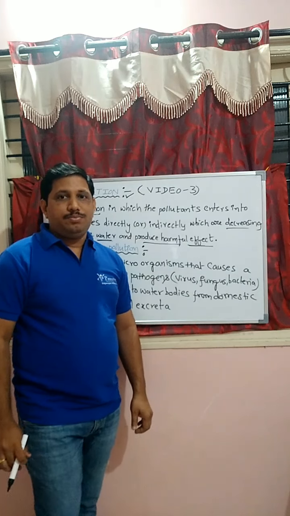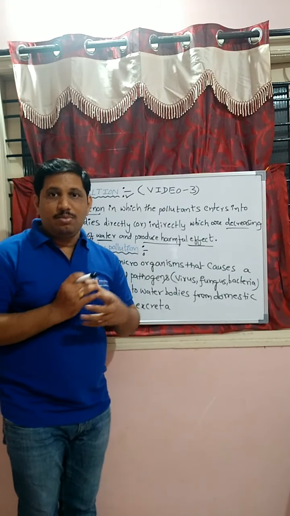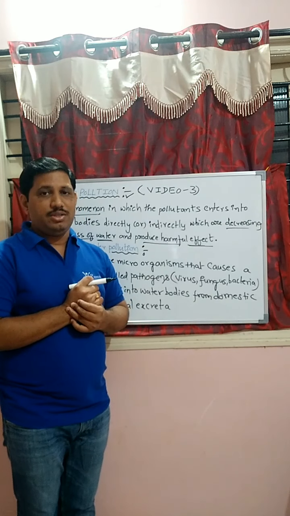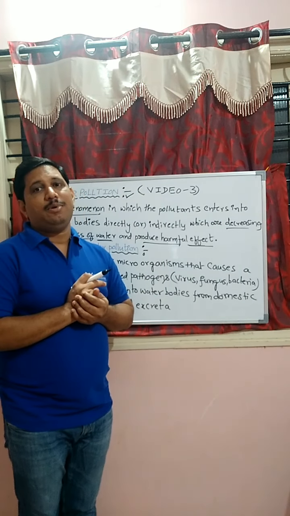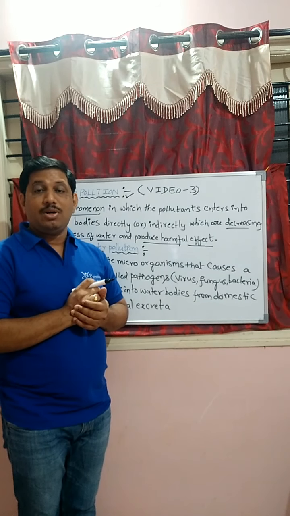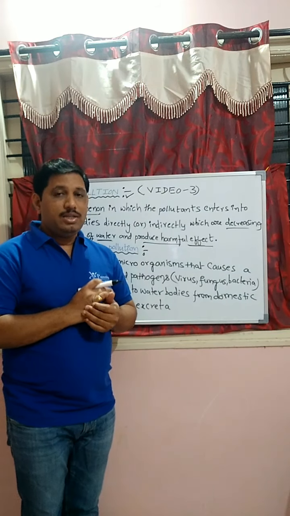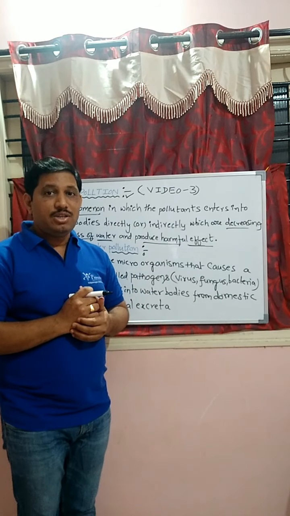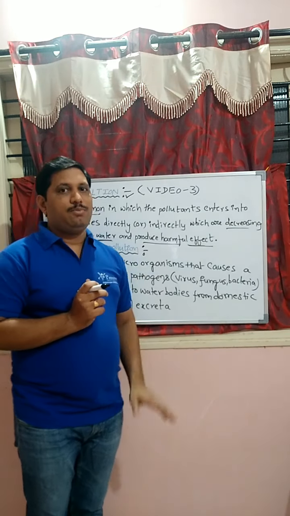For example, if water is polluted with some pollutants, it is not useful for drinking purposes. If water is polluted, it can sometimes cause cholera and typhoid also. That's why it causes harmful effects, and the water is not useful. That is called water pollution.